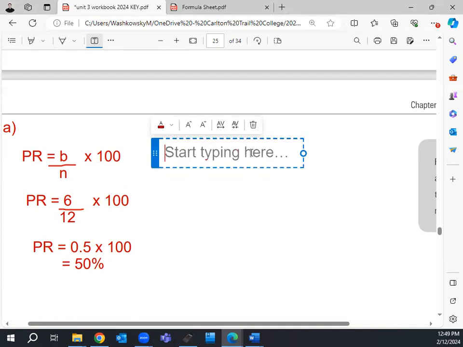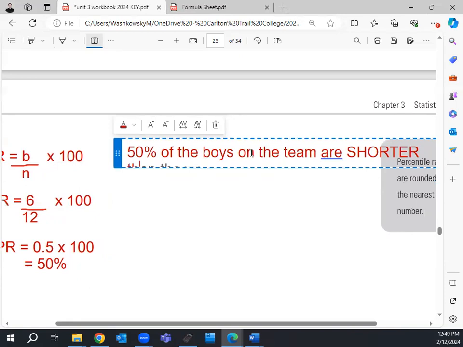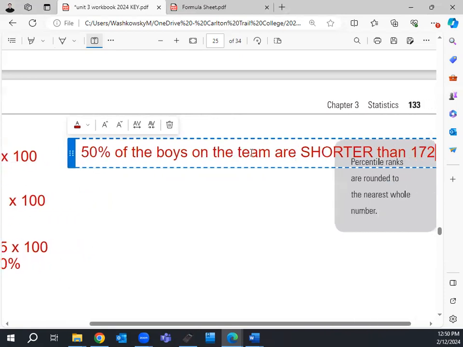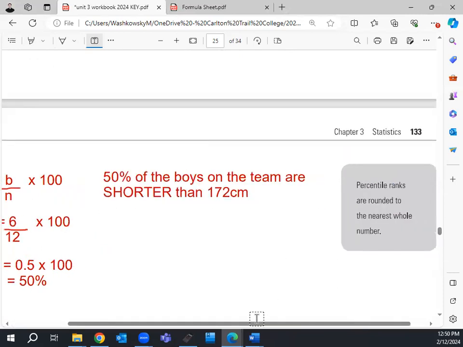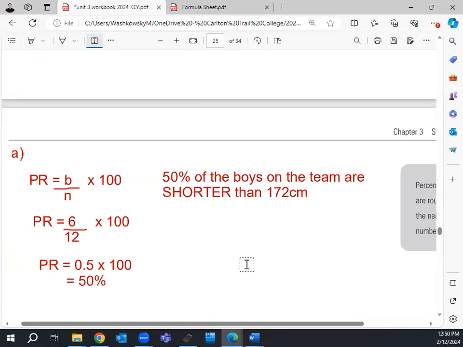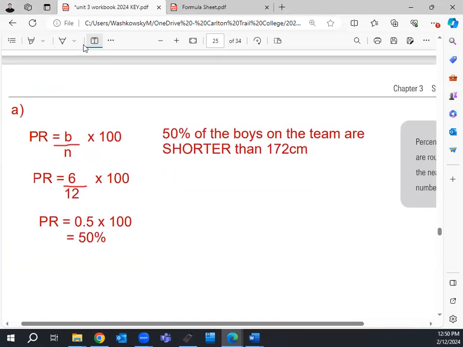But what does this mean? Basically, this means that 50% of the boys on the team are shorter than 172 centimeters. And we're always going to round to the nearest whole number if we have a decimal. So we put our formula in, we did the math, 50. What does 50 mean? It means that 50% of the boys, half of the boys on the team, are shorter than 172 centimeters, or that he's taller than 50% of the boys. It goes both ways.